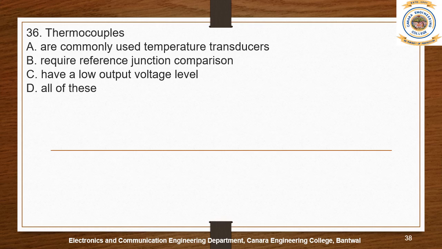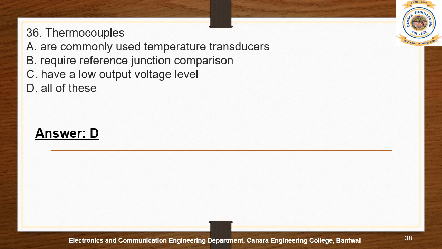A thermocouple has two dissimilar metals connected at a common junction, in order to measure the temperature changes.